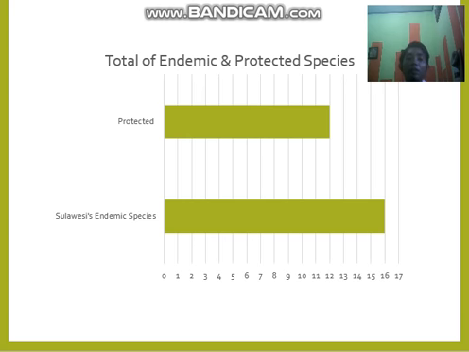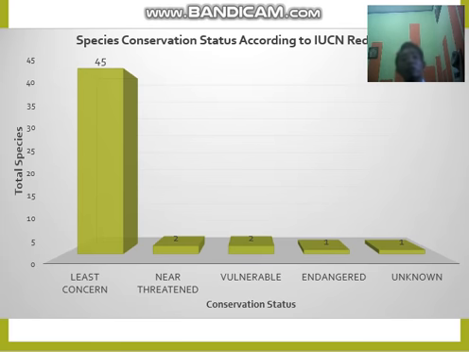From the 51 species, we found that 16 species are endemic to Sulawesi, and 12 species are protected. We also tried to identify the conservation status according to the IUCN Red List, the International Union for Conservation of Nature.